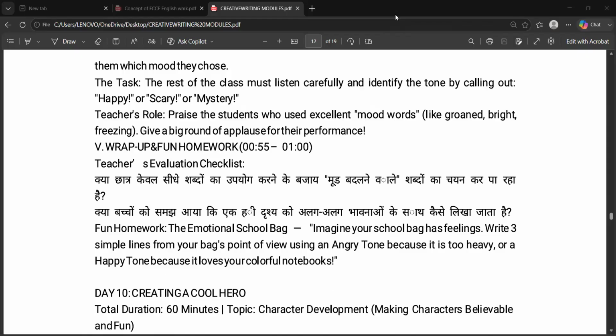So from here till day 9, we have completed all 3 modules. Tomorrow and the day after, we'll be completing module 4 and 5. And if time permits, we may complete days 4 and 5 tomorrow itself. Friday may be the week off, or we make Thursday the week off for this. Within this week, we may be able to complete this creative writing activity.